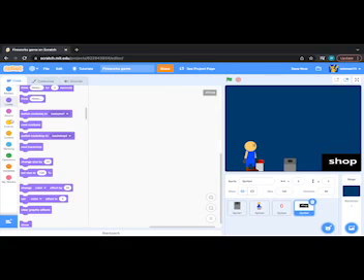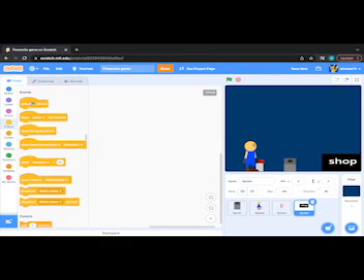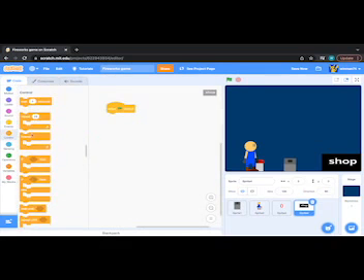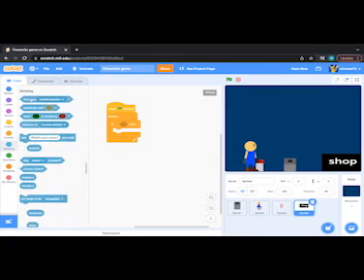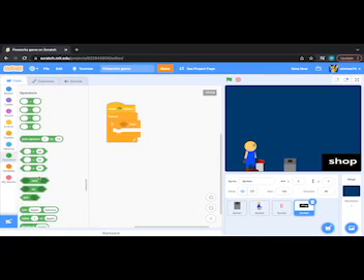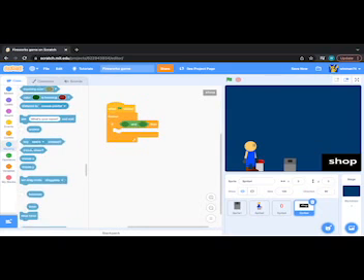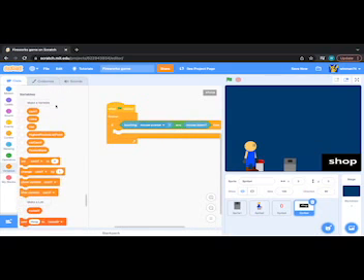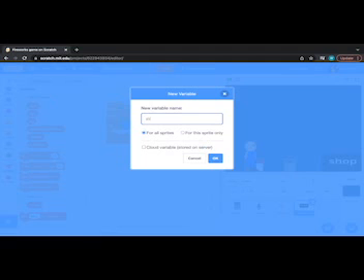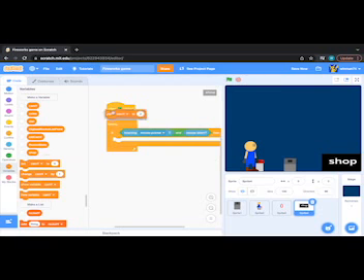So next, we should do a forever loop. A forever loop with a green flag. So when green flag clicked, forever, if we're going to need a touching mouse pointer, and we're also going to need a mouse down. Then next, let's have a variable called shop for all sprites. So at the start of the game, set shop to 0.